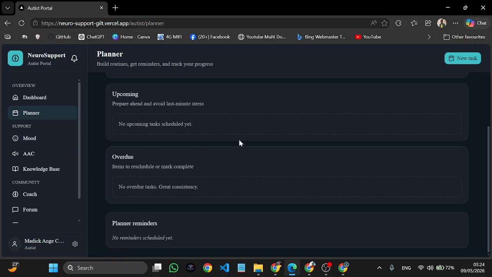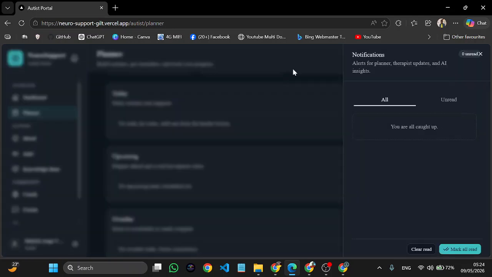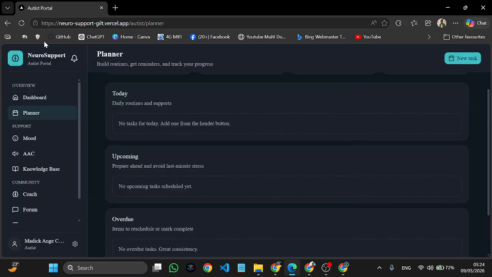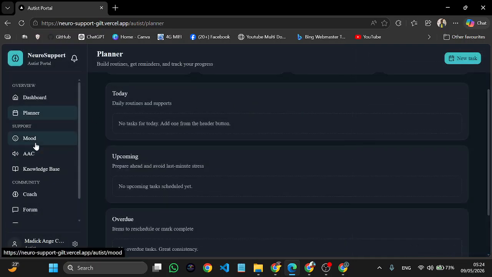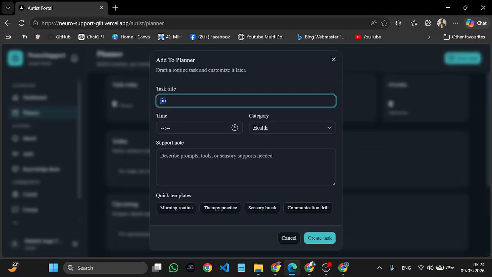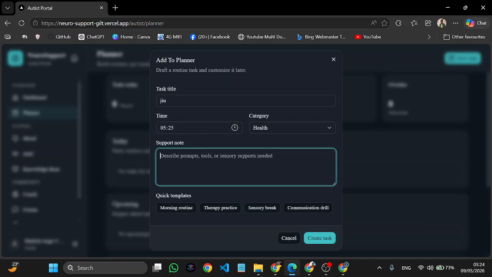So these are my tasks. When the time arrives, it triggers a notification that will signal here and that you can open to read here. So let's create a task. Okay, creating.